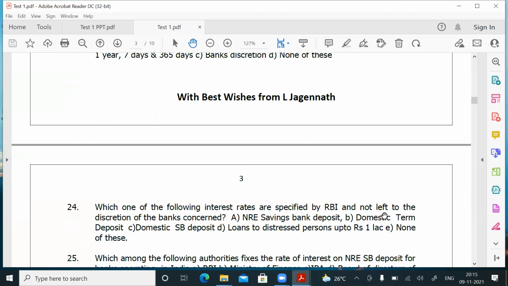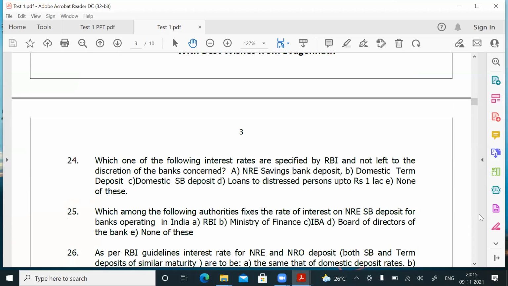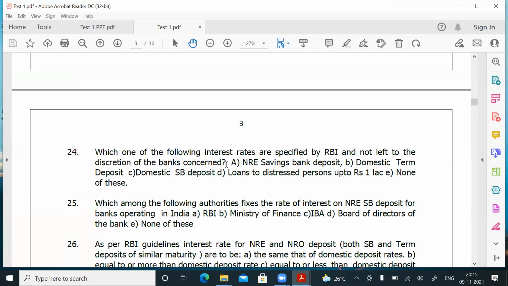Which one of the following interest rates are specified by RBI and not left to the discretion of the banks concerned? NRE savings bank deposits, domestic term deposit, domestic SB deposit, loans to distressed persons up to rupees 1 lakh, none of these. The question is, out of these A, B, C, D, 4 options are given, another option is none of these. Out of the 4 options, which interest rate is prescribed by RBI and not left to the discretion of the banks?